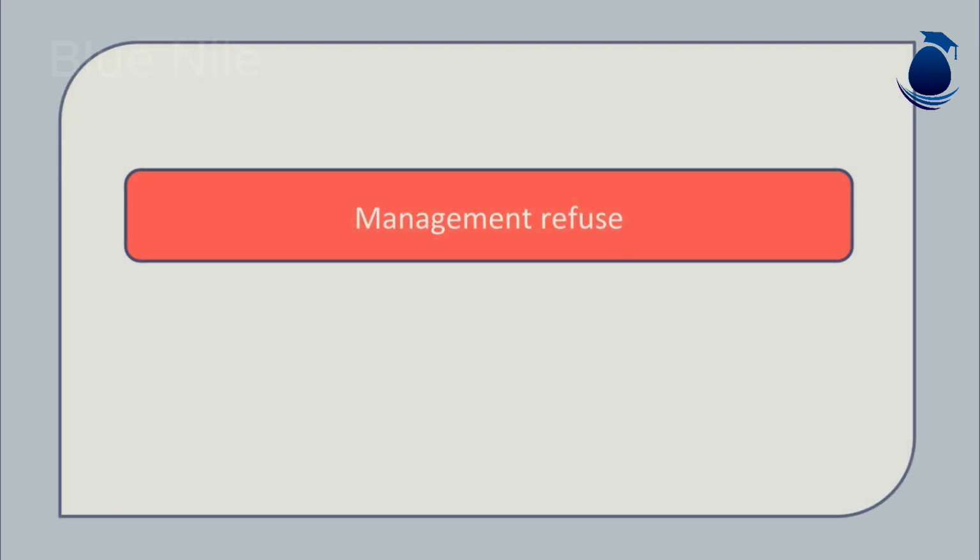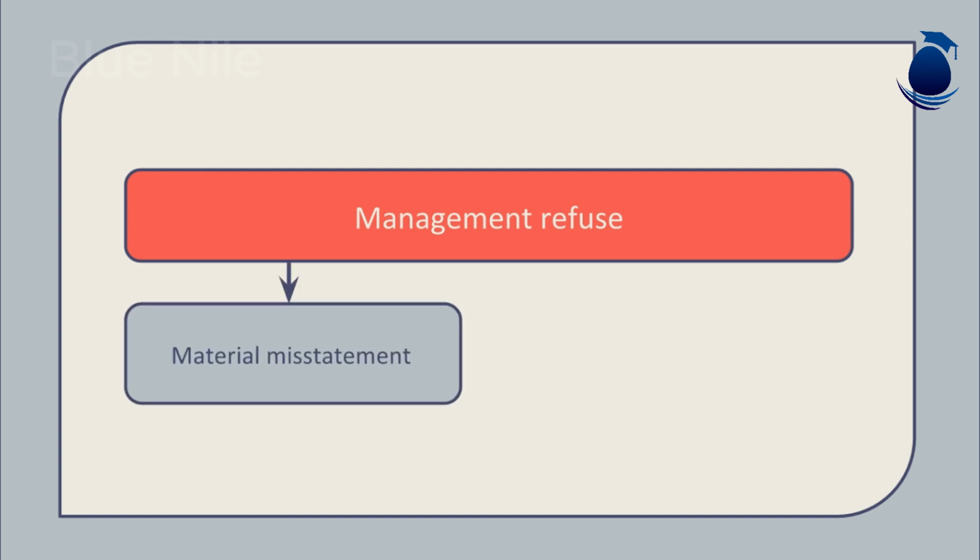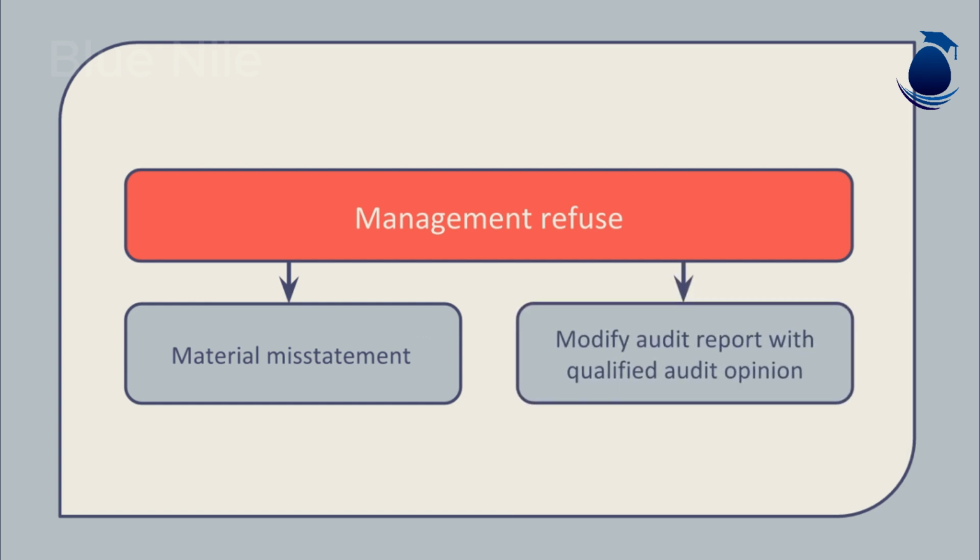If management refused to amend the financial statements, there will be a misstatement in the financial statements. If the auditor has concluded that this is material, then this will impact on the audit opinion. If management cannot be persuaded to make the changes, it is likely that the audit report will be modified with a qualified opinion due to a material misstatement.